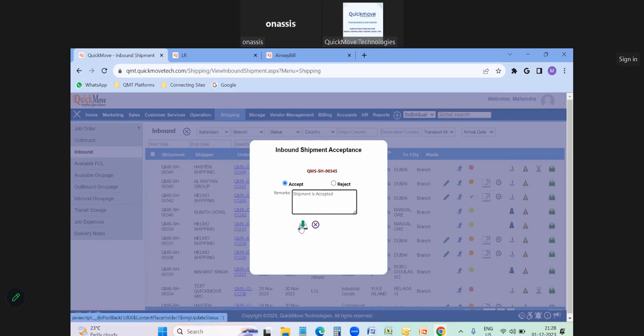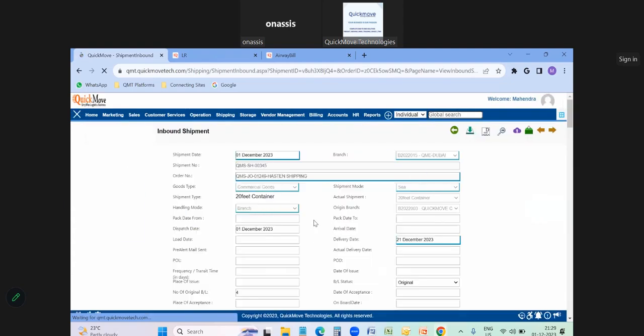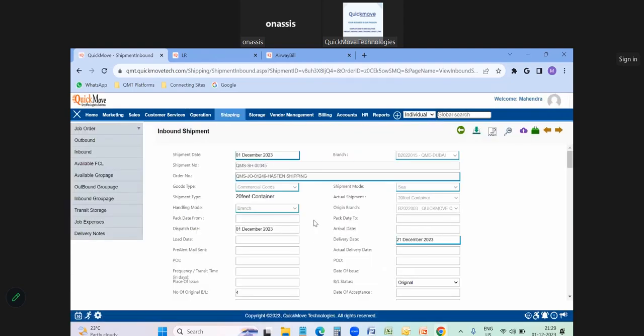So once the shipment is accepted, you can save it. Once it is saved here, you can see the edit option will be reflecting. Once I click on the edit option, you can see all the details whatever we have inputted in the outbound shipment, everything is reflected here. From the starting itself, we have to see that it's a simple flow from page to page.